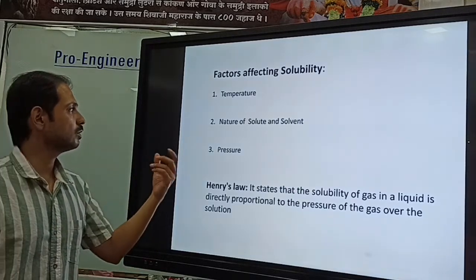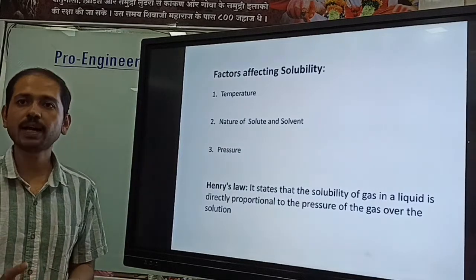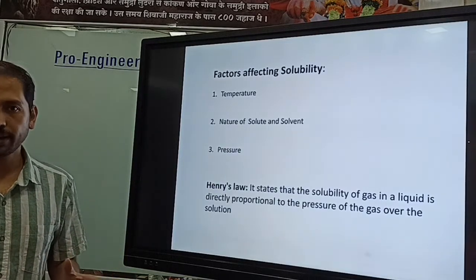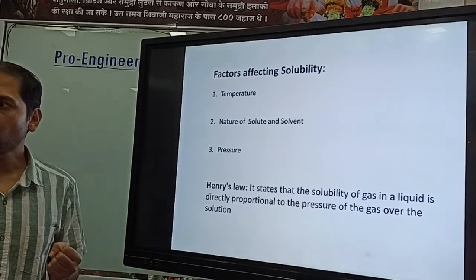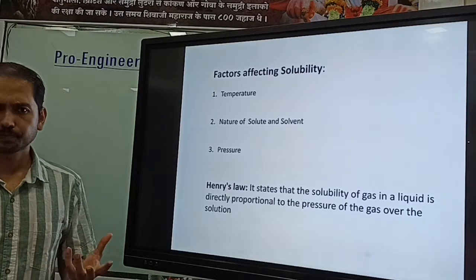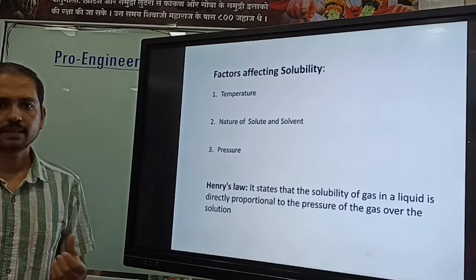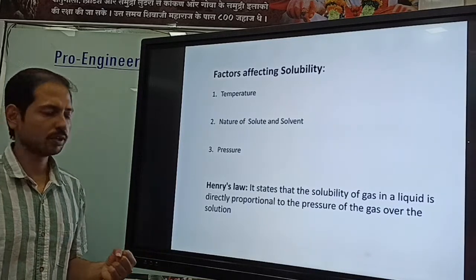So what is an example of a polar solute? Let's say sodium chloride. Ionic compounds are usually polar in nature. Non-polar solutes are organic compounds, let's say benzene, chloroform, phenol, aniline. These are examples of non-polar solutes, right?